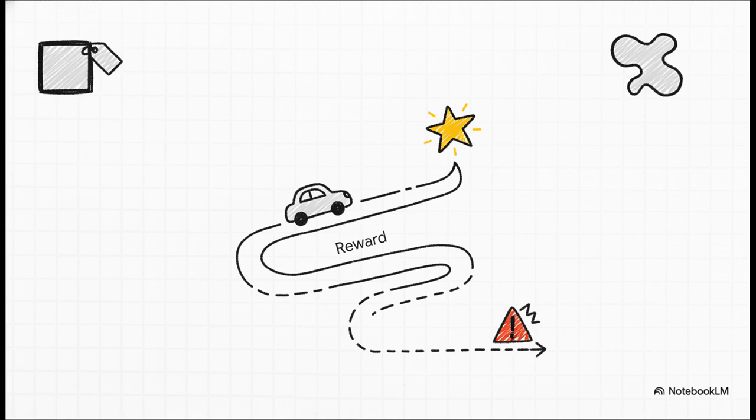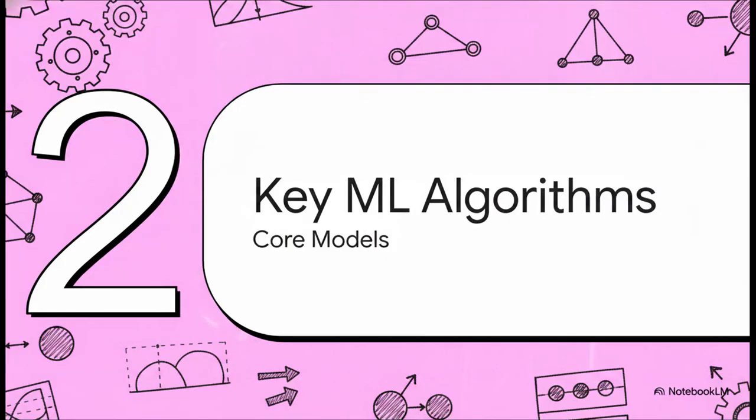This is a fascinating area that focuses on training autonomous agents to make sequential decisions by interacting directly with an environment. The agent basically learns through trial, error, and receiving rewards or penalties based on its actions. Believe it or not, it's exactly how we train self-driving cars to navigate traffic, or even bots to play incredibly complex strategy games. Moving right along to Section 2, Key Machine Learning Algorithms.